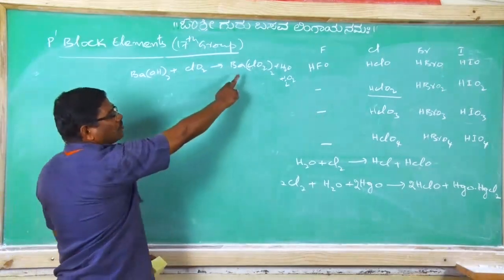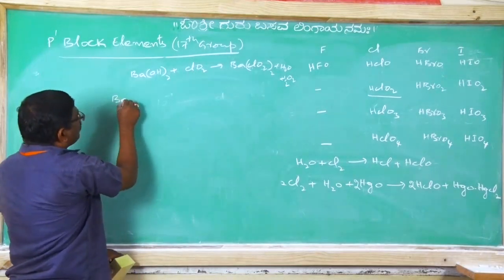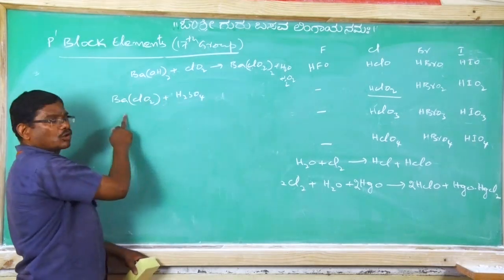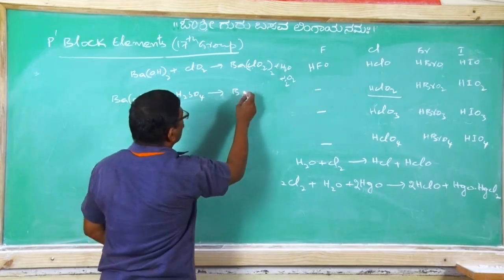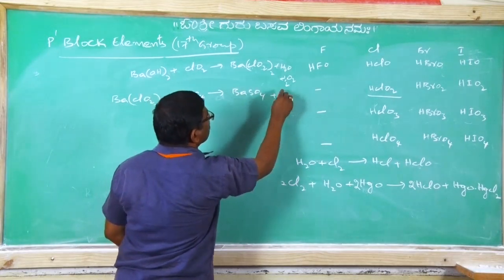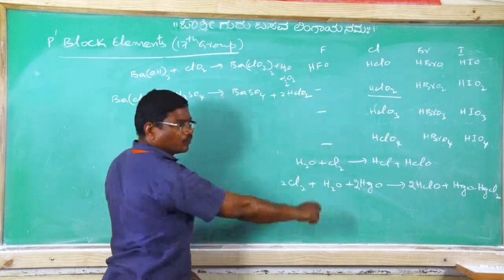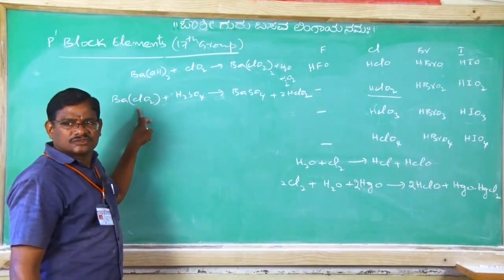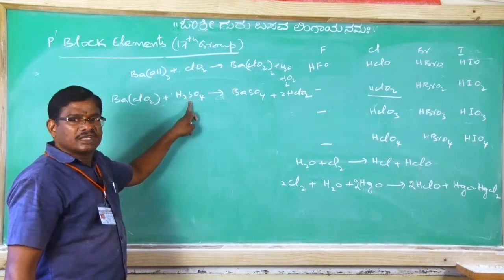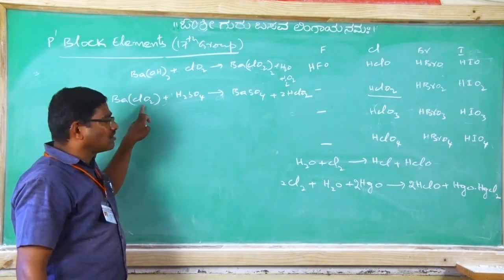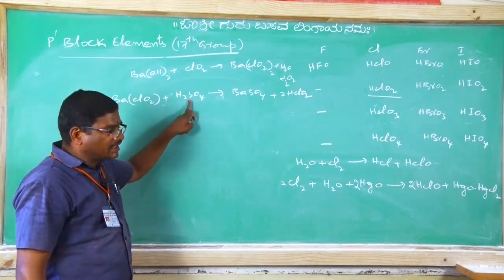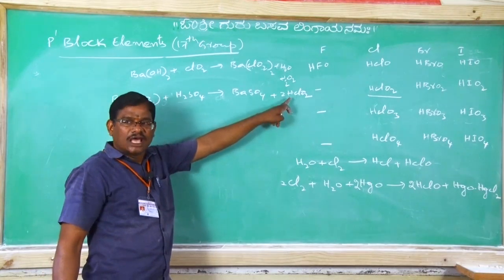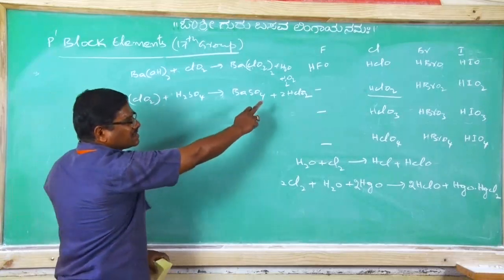So this barium chlorite, if readily available, when treated with sulfuric acid, reacts to give barium sulfate with 2 moles of HClO2. Like this, chlorous acid preparation takes place. Simple. Generalization: the salt of chlorite when treated with an acid will give the respective halogen acid. Clear?